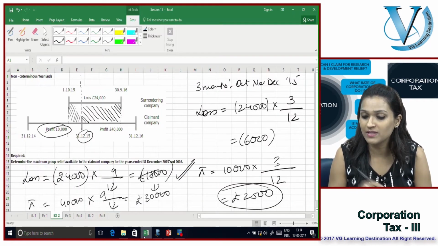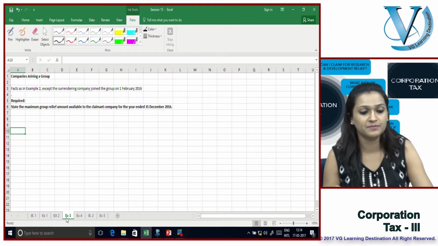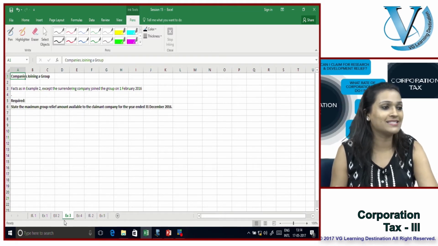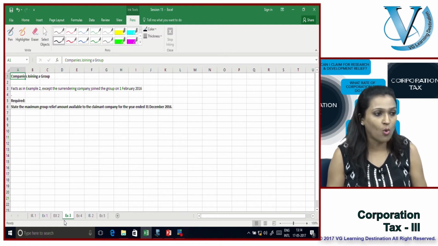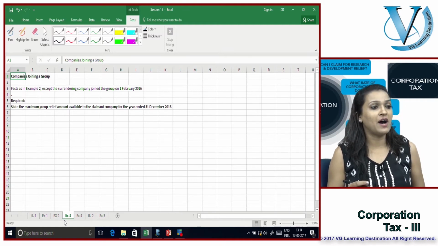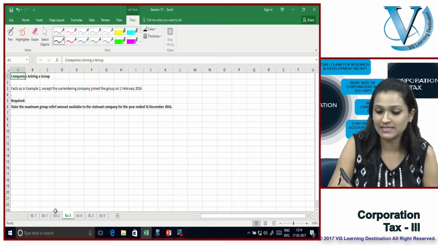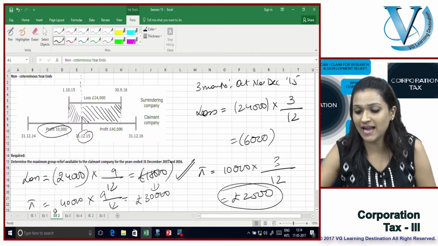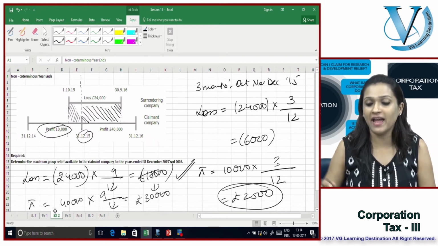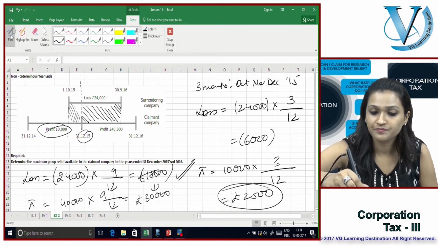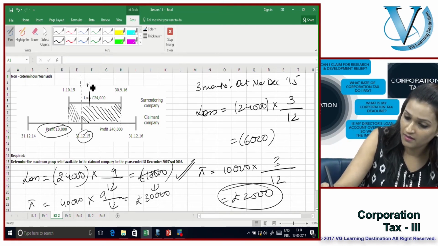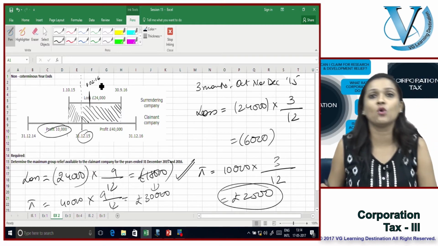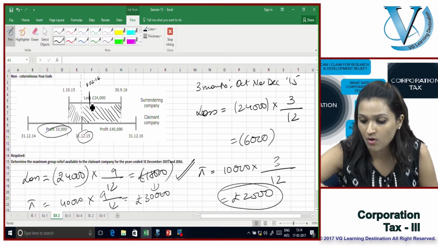Let's quickly do this with the help of a simple example. Facts as in example 2, except that the surrendering company now joined the group on the 1st of Feb 2016. So what is your corresponding period now?